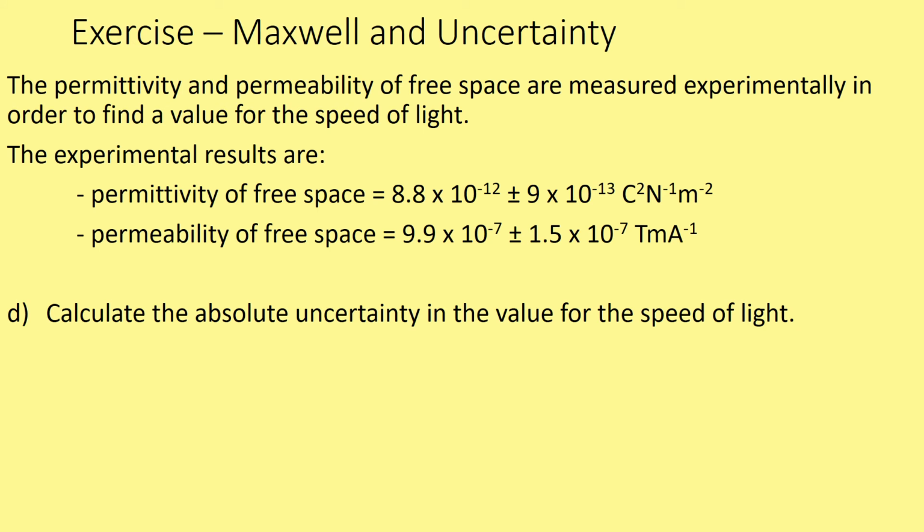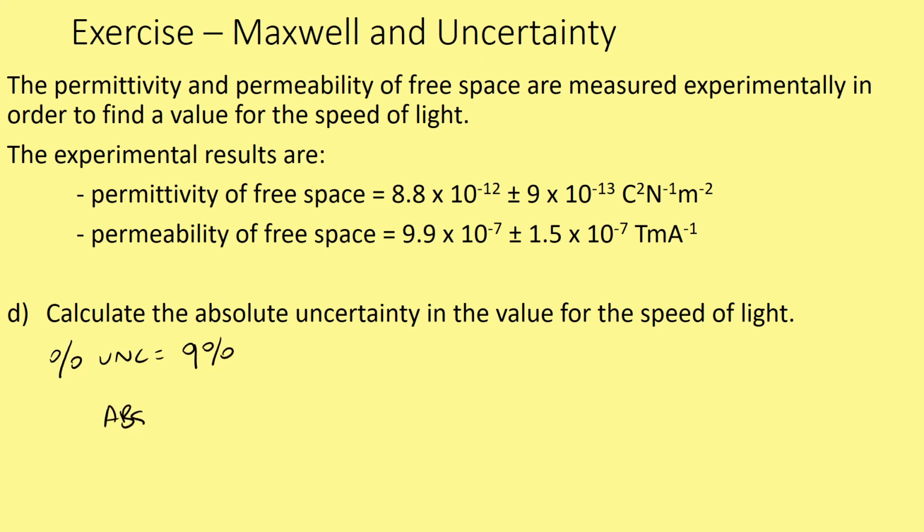We're then asked to calculate the absolute uncertainty in the value for the speed of light. Well, the absolute uncertainty comes from the percentage uncertainty. We've said that the percentage uncertainty is equal to 9%.